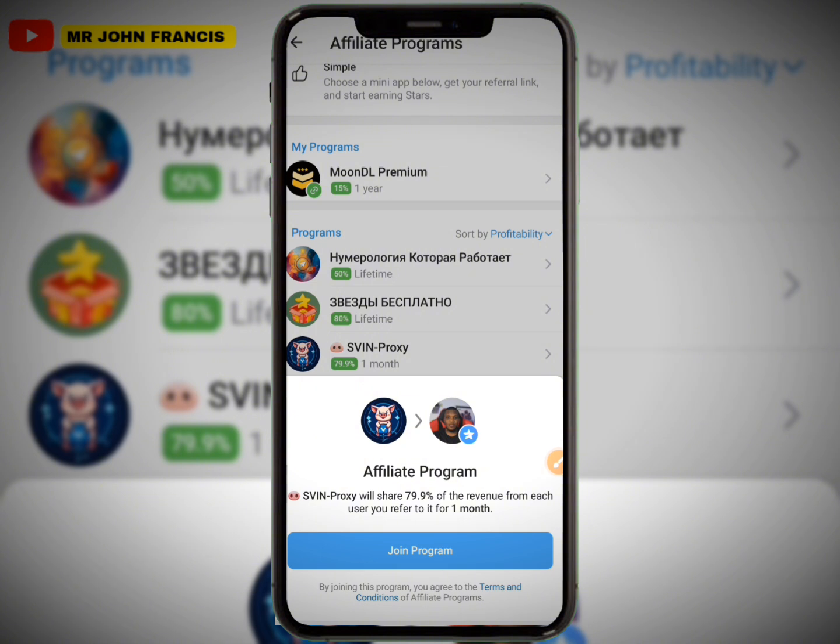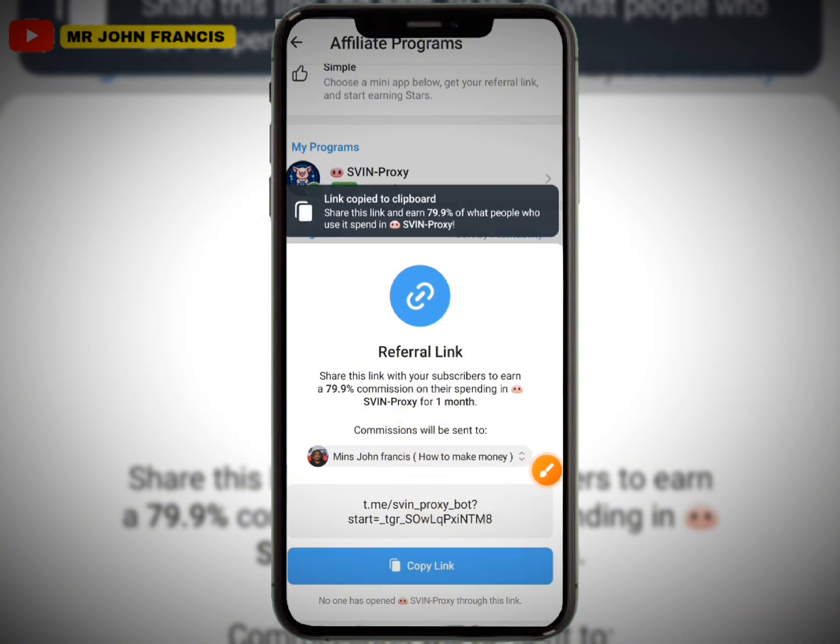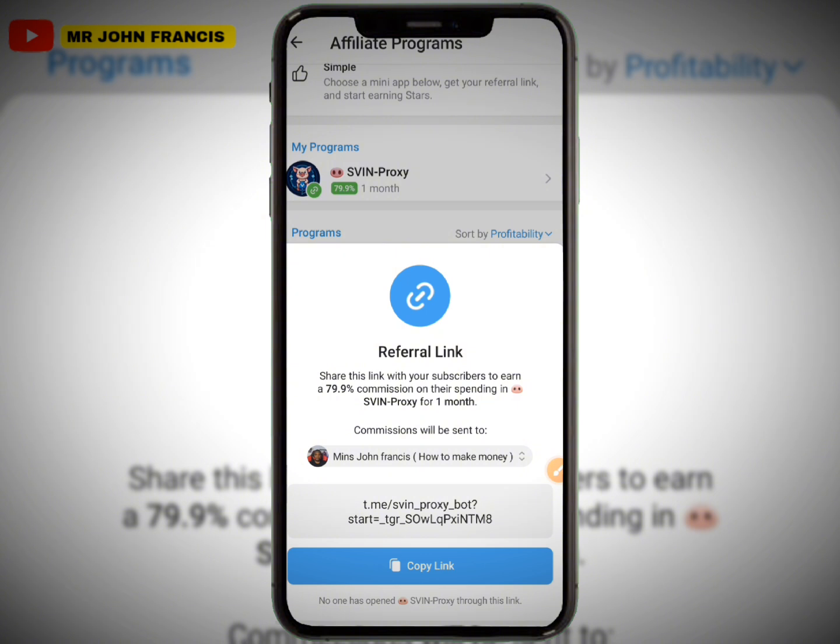For you to apply and also to promote this, you need to click on this join program. When you click on it, you're going to see right here, they said copy link. So I'm going to simply copy this link. If I copy this link, I can share it to my audience right away. Then I'm going to simply make money.